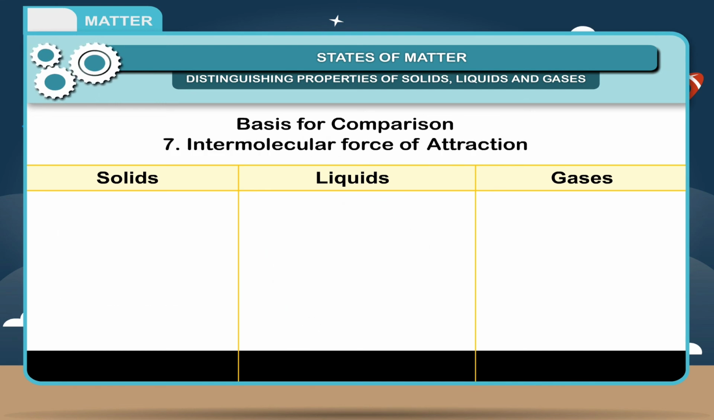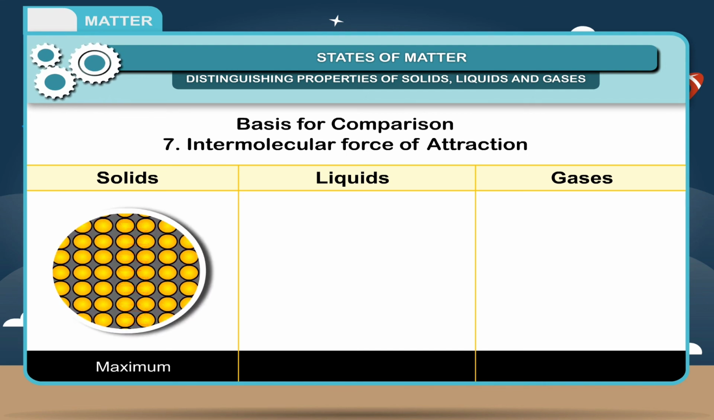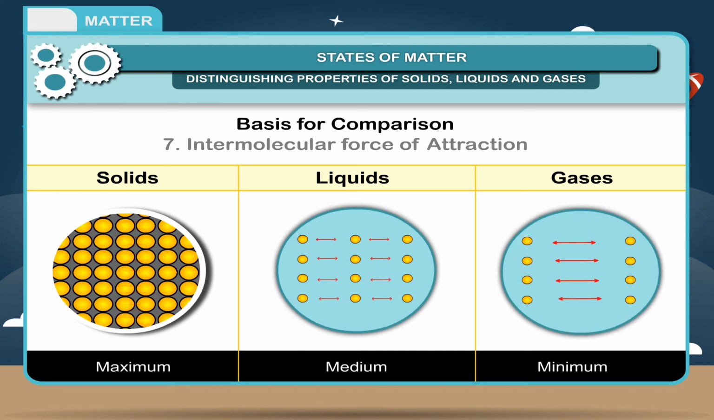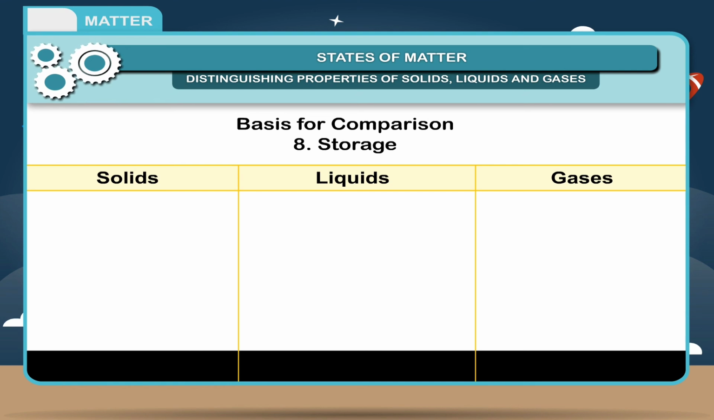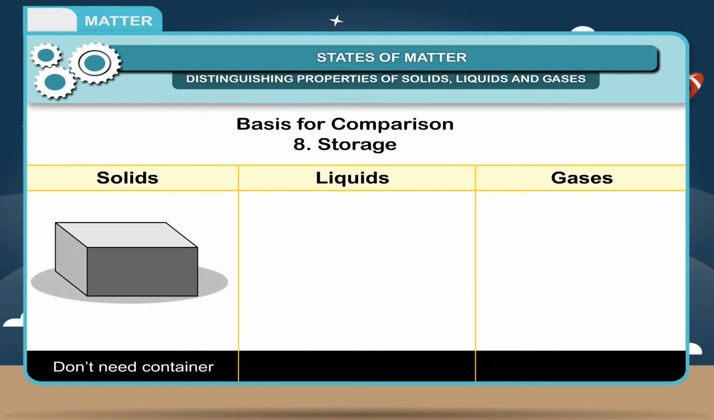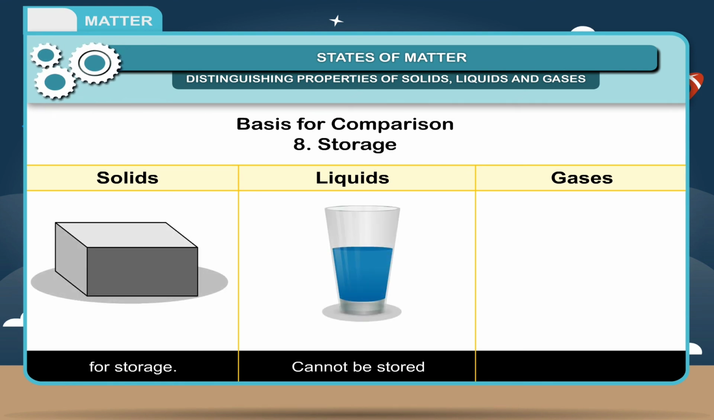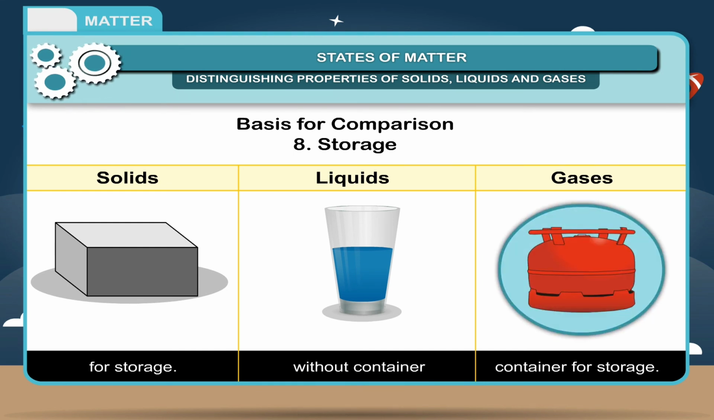7. Intermolecular force of attraction. Maximum, medium, minimum. 8. Storage. Don't need container for storage. Cannot be stored without container. Needs closed container for storage.